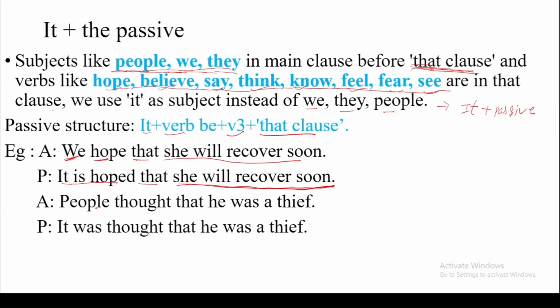Look at another example. People thought that he was a thief. So people think that, then there is a clause. So it was thought that he was a thief. It's simple. We only have to check for these subjects and these verbs. Instead of these subjects, we use it.